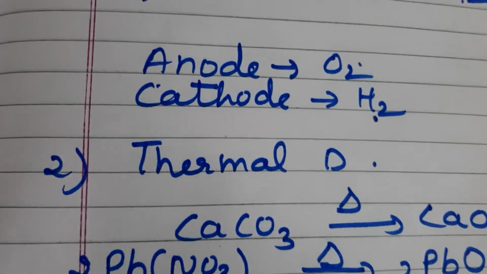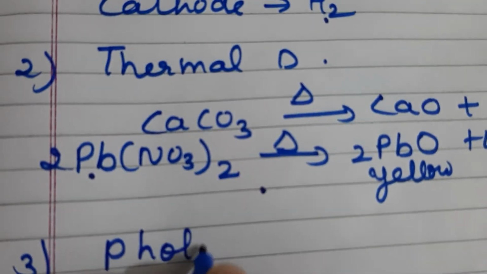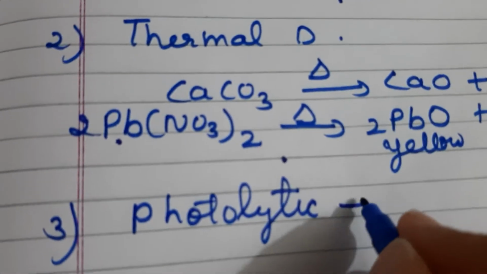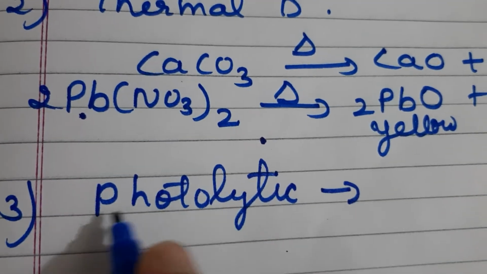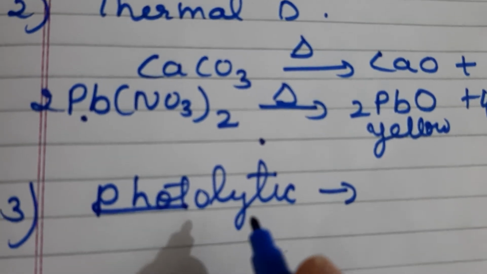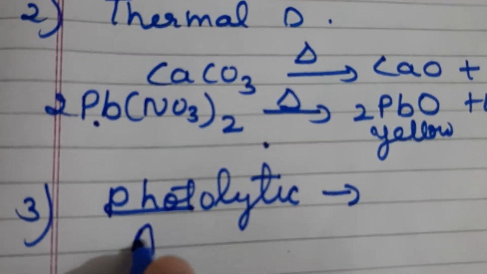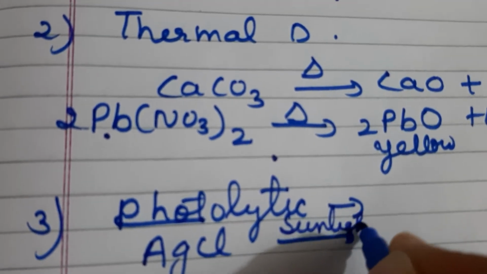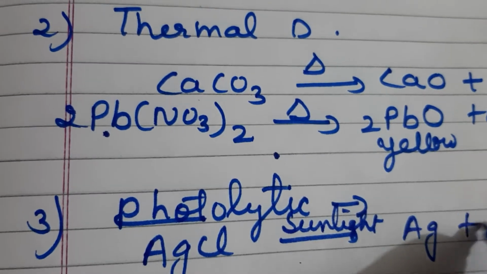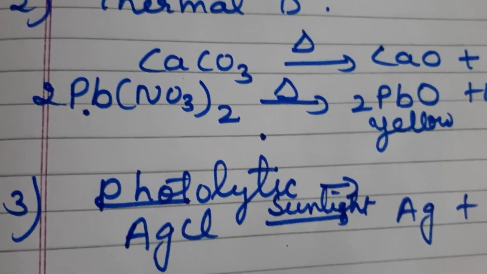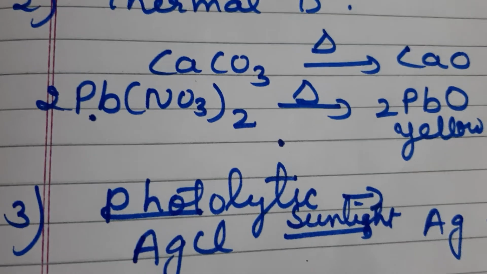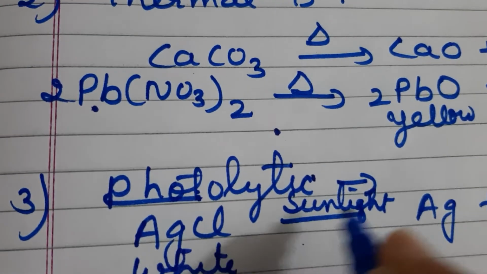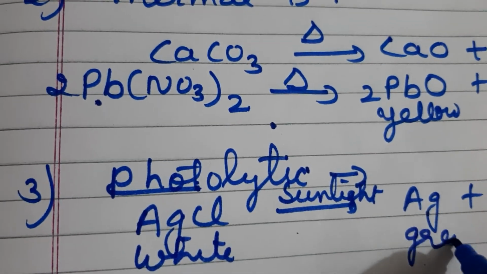And the third type of decomposition is the photolytic decomposition reaction. What is a photolytic decomposition reaction? Photo means light. So in the presence of light, if a single substance breaks down, like silver chloride, in the presence of sunlight it breaks down into silver plus chlorine. That type of reaction is known as the photolytic decomposition reaction. The silver chloride is white in color. When it breaks down into silver, it is grey in color.